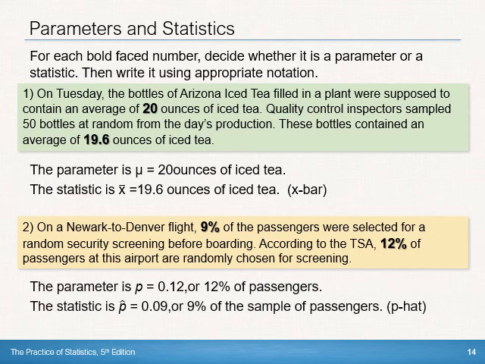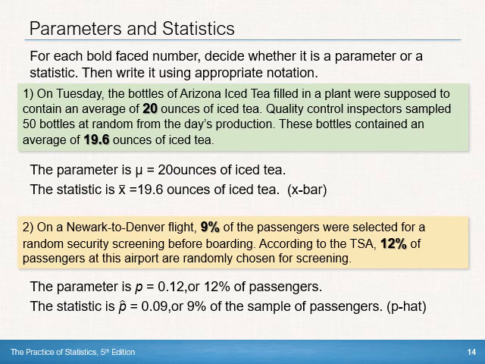All right, so the parameter is p, is the 12%. And you can think of that as the population of all passengers at the airport. And then we have a sample, one particular flight, and that's our sample. Maybe it wasn't randomly selected, maybe it was, who knows. And that is a statistic, that's the p hat, that's 9%. All right, so again, you could type that as p hat. The x bar, x with a bar above it, can be written as x bar.